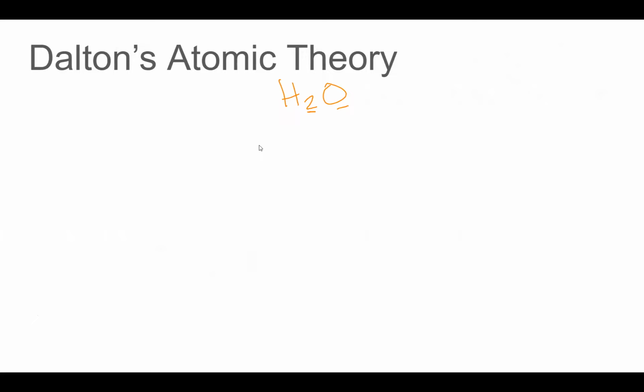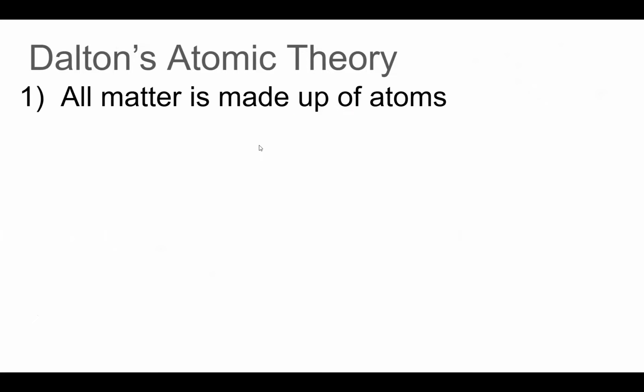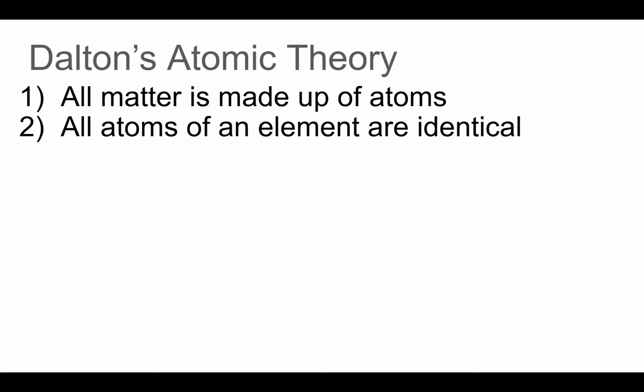So Dalton's atomic theory: he said that all matter is made up of atoms. All atoms of an element are identical. Now remember, this was his theory at the time. We have since learned that all atoms of an element are not identical. And we'll talk about that whenever we learn about isotopes.